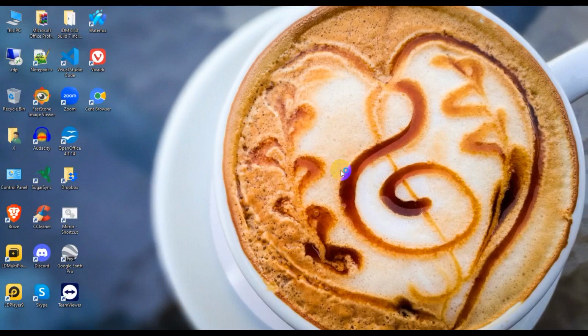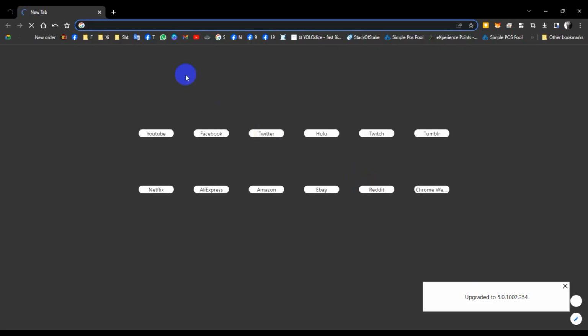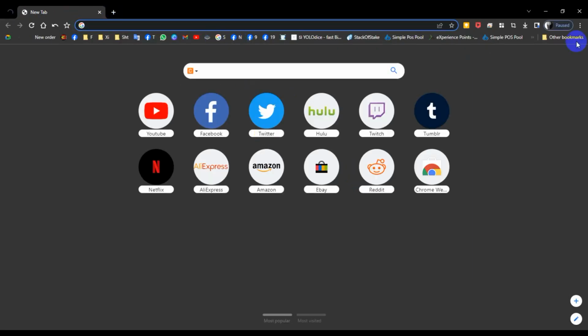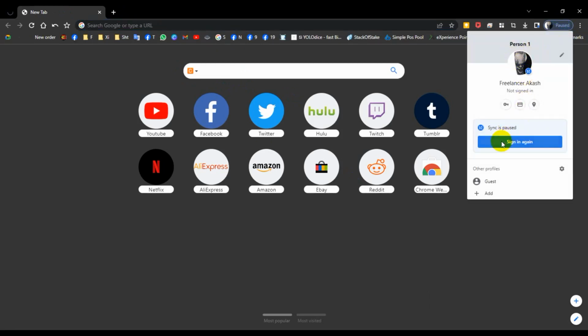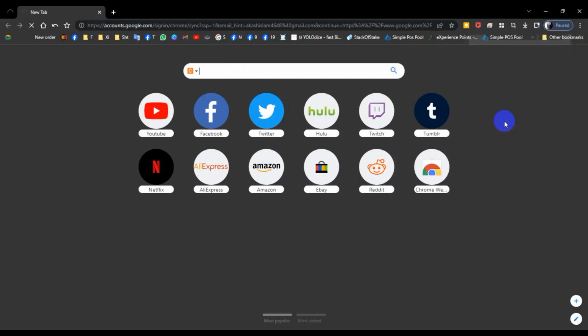So I want to show your data and my previous Gmail account. So guys, now I'm waiting for the Chrome browser to open, and my previous Gmail is already backed up with the sync patch, so I can sign in again.